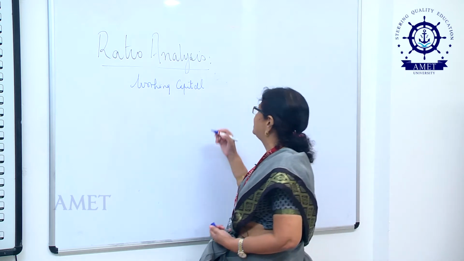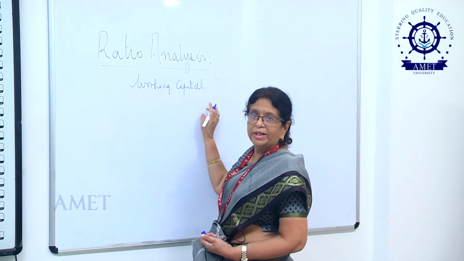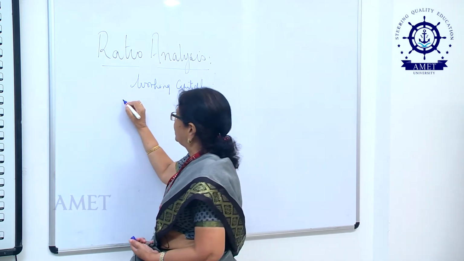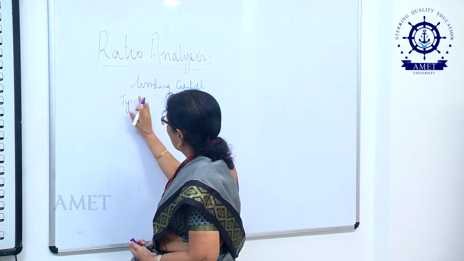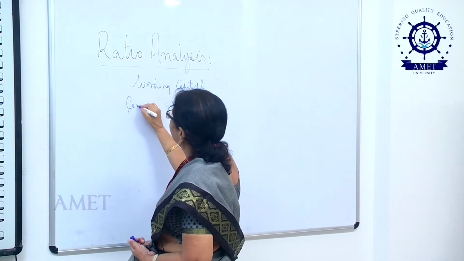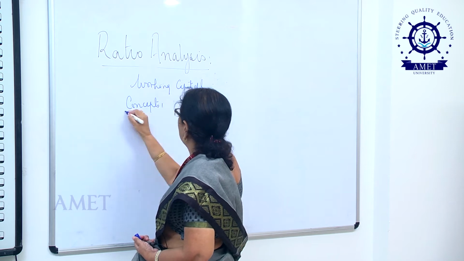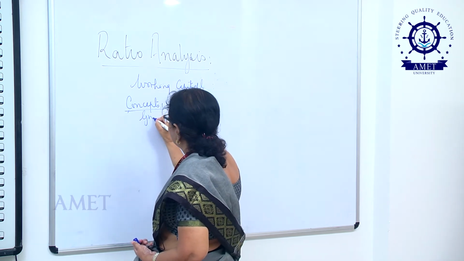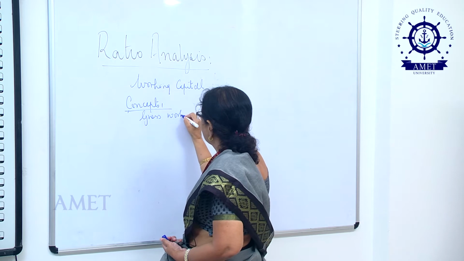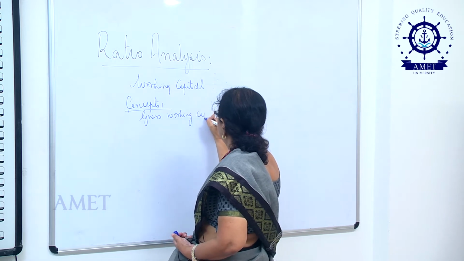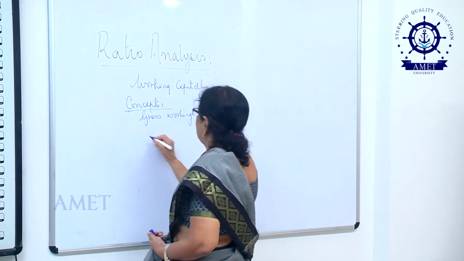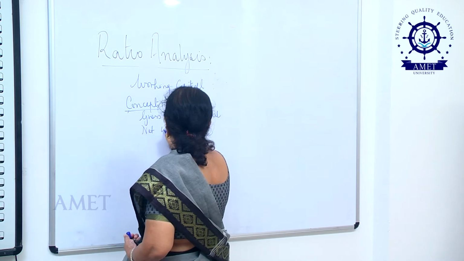There are two concepts of working capital: gross working capital and net working capital.